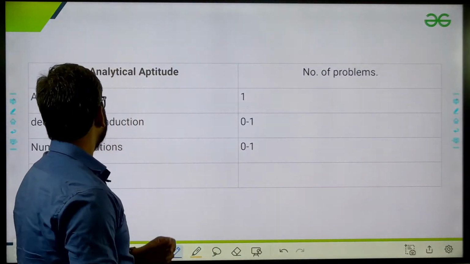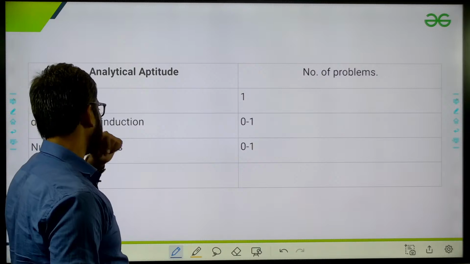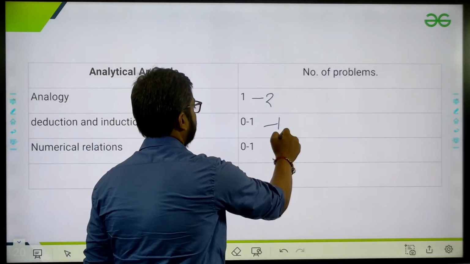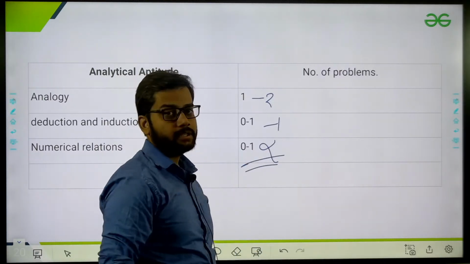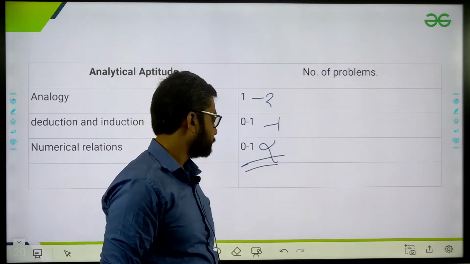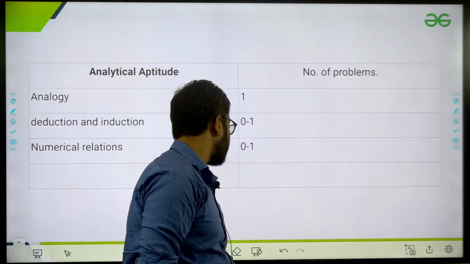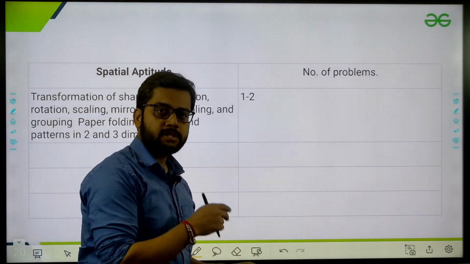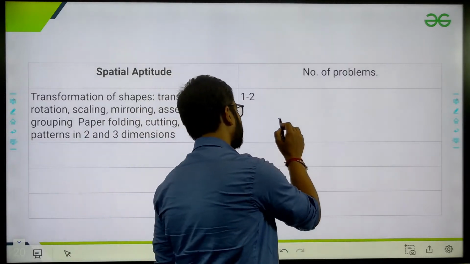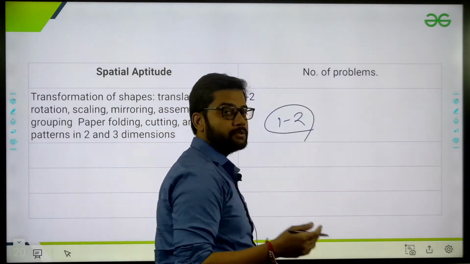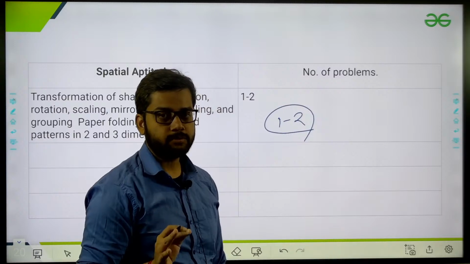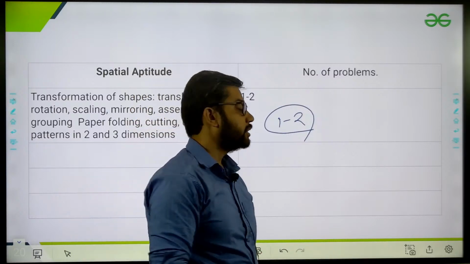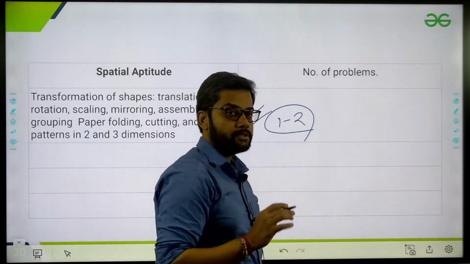Third one is analogy, deduction, and numerical relation. 1 question, or maybe 1 or 2 questions. This is not too important. The above 2 are important. And the last part is spatial transformation, every year, like a transformation question. This is sure, 1 or 2 questions definitely. I'm not saying 1 or 2 marks, 1 or 2 questions means 2 to 4 marks every year, confirmed. This will give you questions like that.